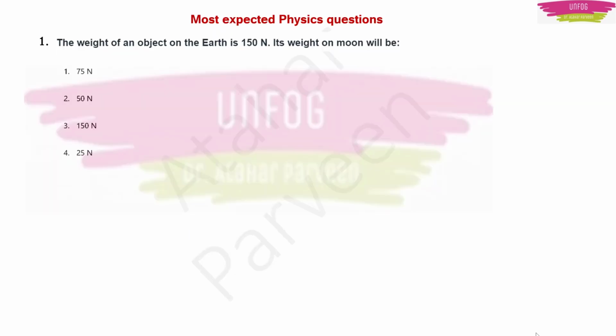Now let us start with the most expected multiple choice questions based on the physics part from the new science syllabus. So the first question which we can expect this time is: the weight of an object on the earth is 150 Newton. Its weight on the moon will be? They have given four options: 75 Newtons, 50 Newtons, 150 Newtons and 25 Newtons. So here